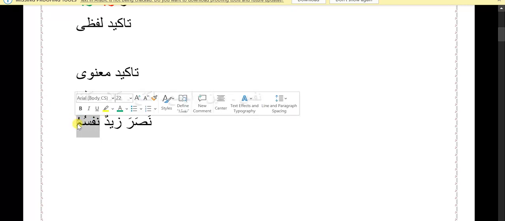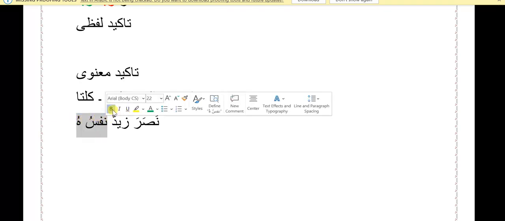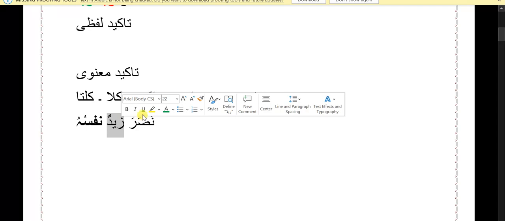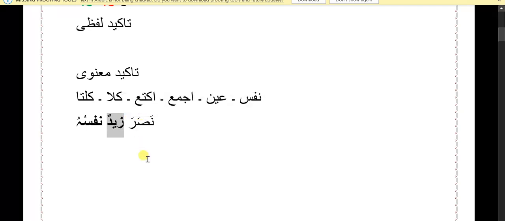Here, this Nafsuhu is a mixture of muzaf and muzaf ilay, where Nafsu is muzaf, and hu, the zamir, is muzaf ilay. After becoming muzaf ilay, this word is takid, and this takid is used for Zaidun. So Zaidun is muakkad. Nafsuhu is takid. After becoming muakkad and takid, it becomes the fail of nasara.